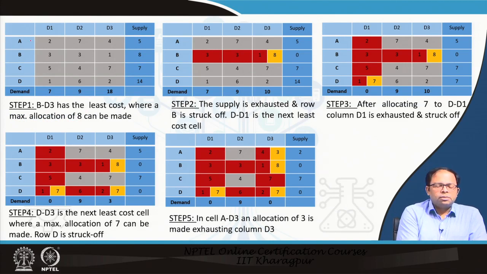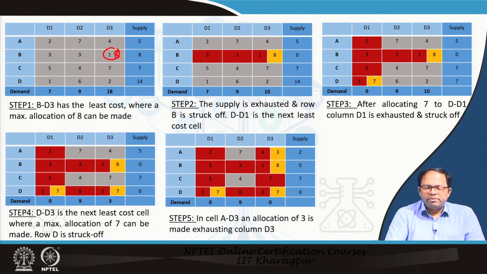In this particular problem, BD3 has the least cost. Which one is BD3? This one. This has the least cost, 1, so we will start allocating there. How much can we allocate? Out of 18 and 8, we can allocate 8 over here. If I do that, this becomes 0, and we are left with 10 amount of goods that need to be sent to D3. So we list 10.